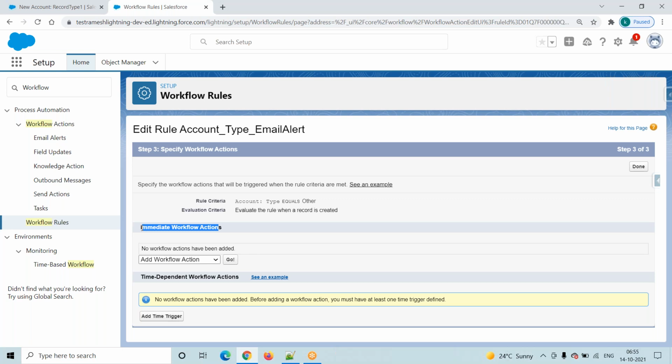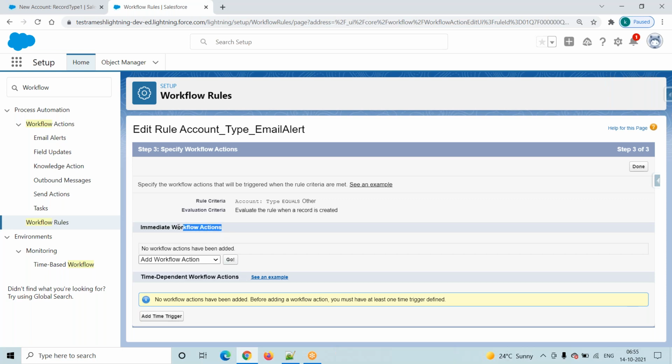While creating a record, if type is equal to other and we click on the save button, then immediately we want to send an email alert, or after 30 minutes, or after one day, we want to send an email alert. My requirement is that we want to perform our action immediately. So here there are two types of action: immediately you want to perform, or after some time you want to perform.